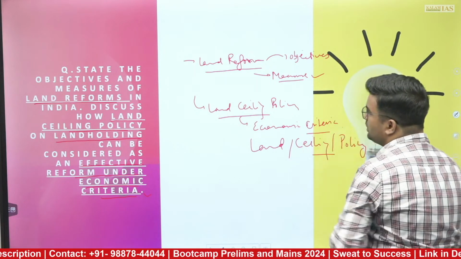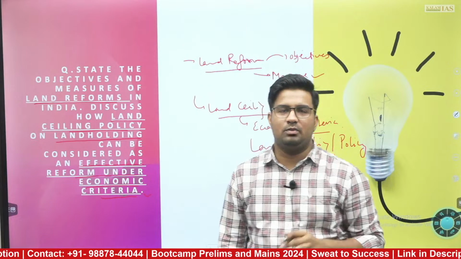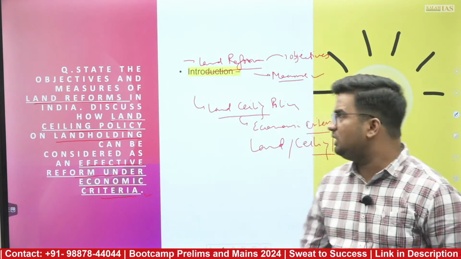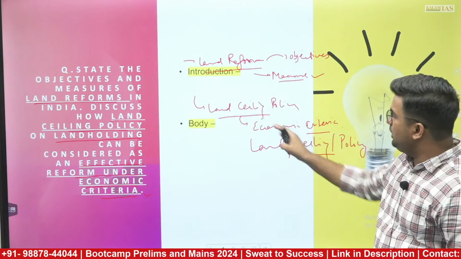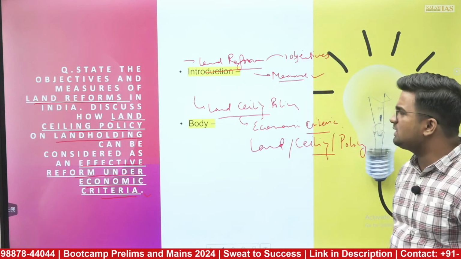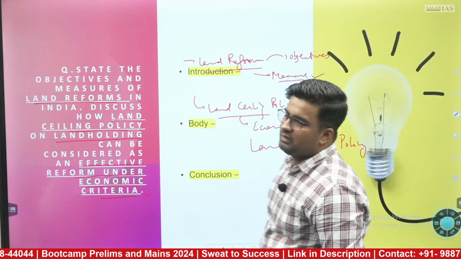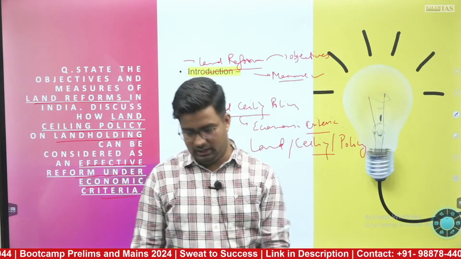This was it about the question, and further a concluding remark you can put forward. So in introduction, you need to talk about this. Then in the body part, we'll be talking about this and certain part of this, and in the concluding remarks, we'll be having certain points. So let's see what we can write.